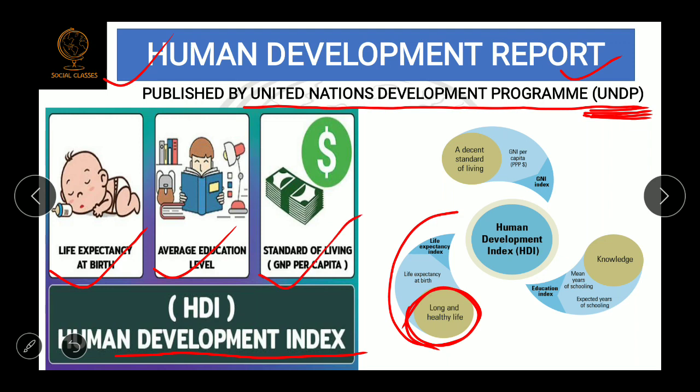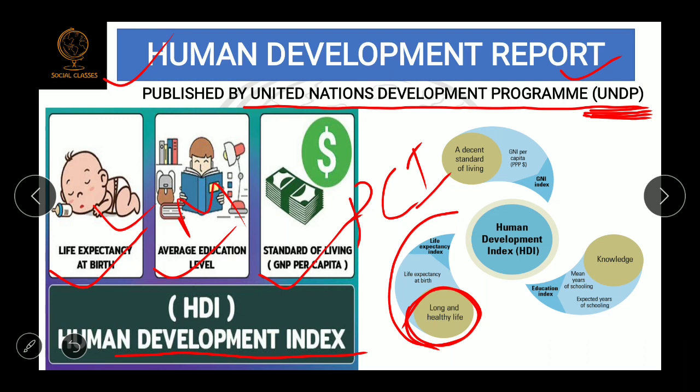Third is standard of living. To compare the standard of living, we take the per capita income. So three criteria are there. What are these? Per capita income, then mean years of schooling, and then life expectancy. By these three criteria, UNDP publishes the Human Development Report.